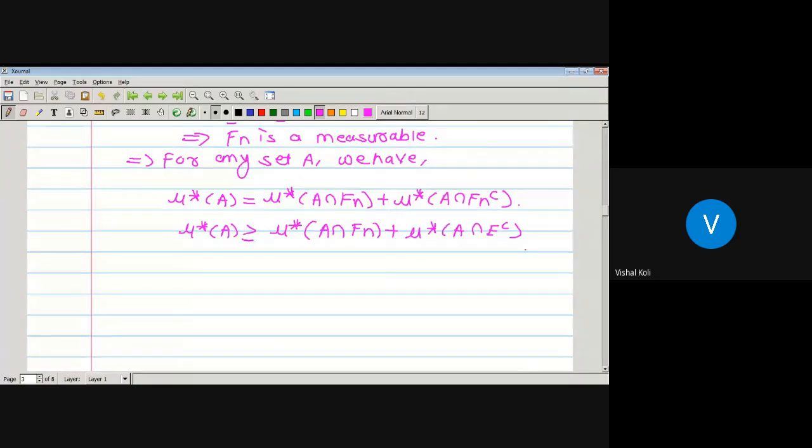Now just put the value of Fn. Then we get outer measure of A is greater equal to outer measure of A intersection Fn, where Fn is a finite collection of measurable sets, plus outer measure of A intersection E complement.